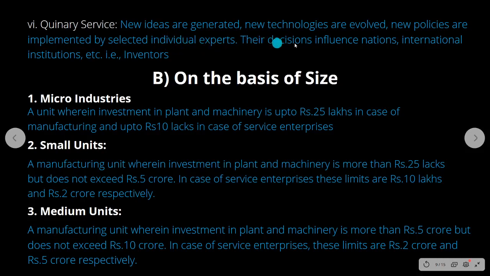Their ideas will influence the nation, international institution, etc. That is what you call as quinary service. So a group of people ideas rule the world in future based on technology, policies, or certain implementation. That is what you call as quinary service.